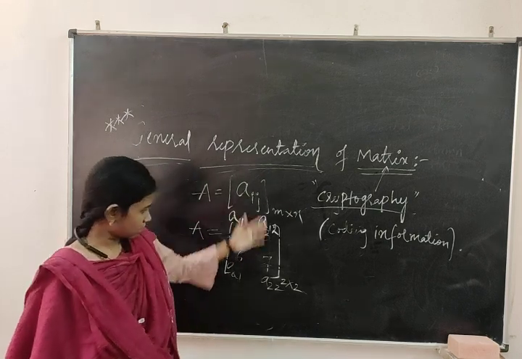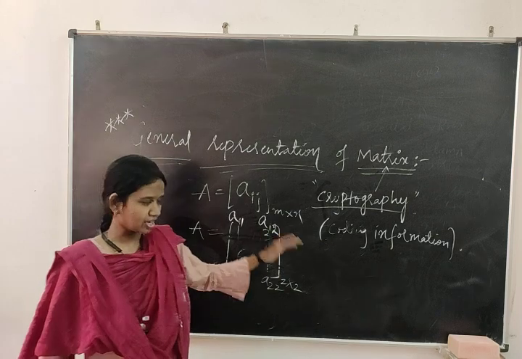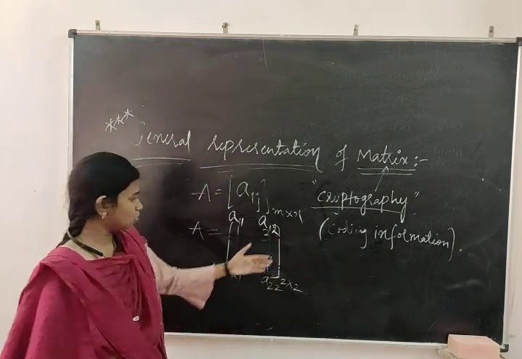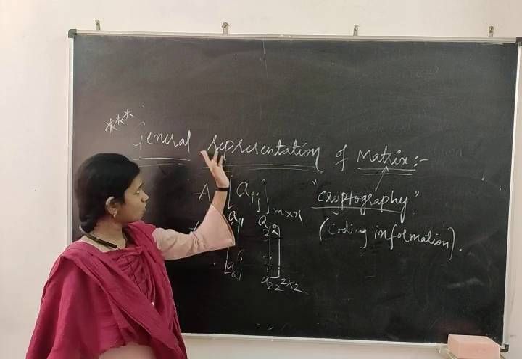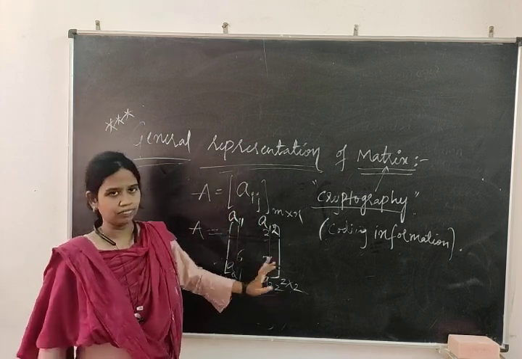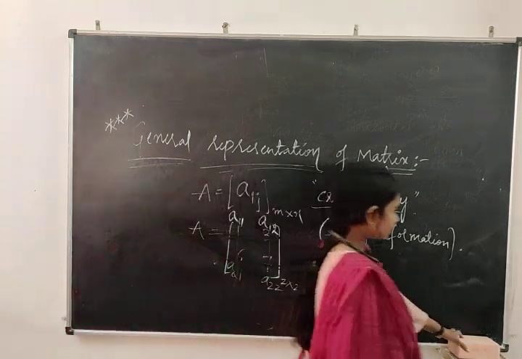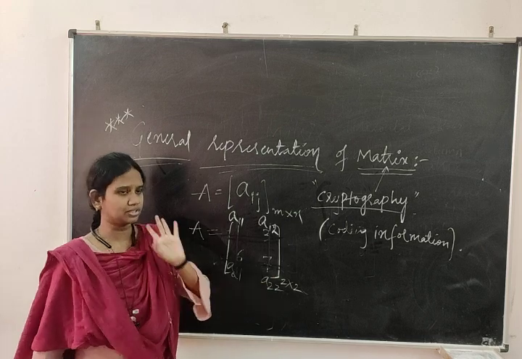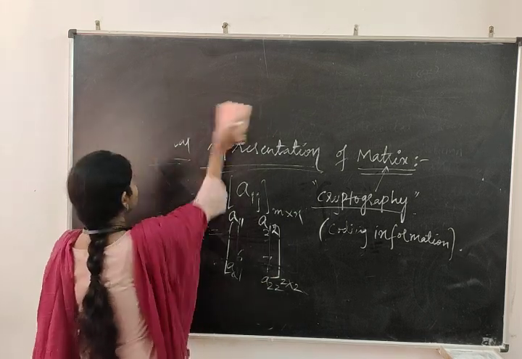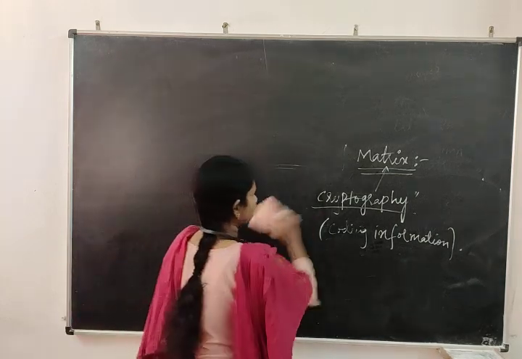Okay, so I think up to here there is no doubt. If there is any doubt, once again I will recapitulate. Rows mean horizontal and columns mean vertical. Always you have to represent the order: how many rows, how many columns. Whatever these 1, 3, 6, 7 are, they are called elements. Now we will take the problems. This is about the introduction of the chapter.